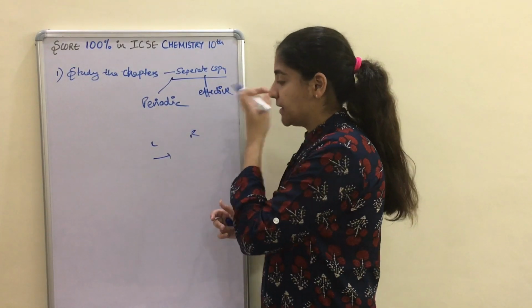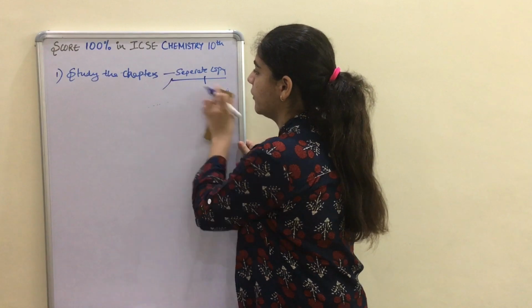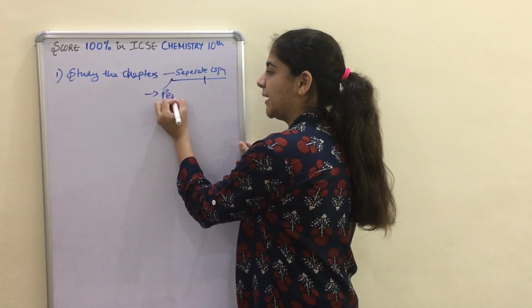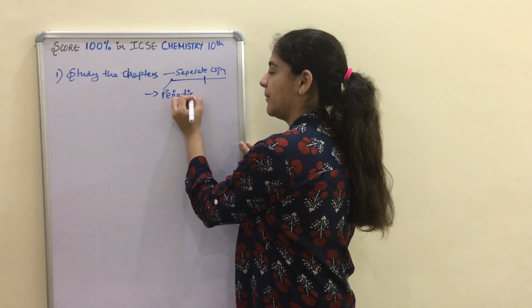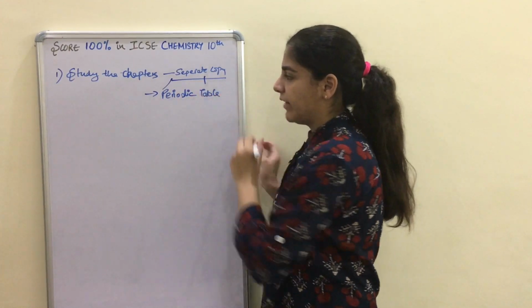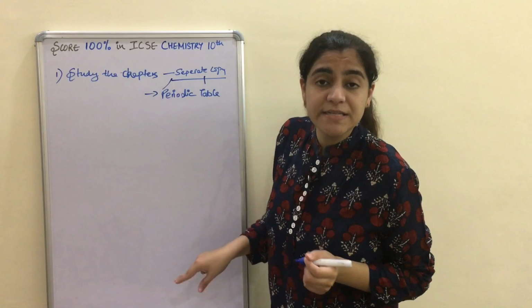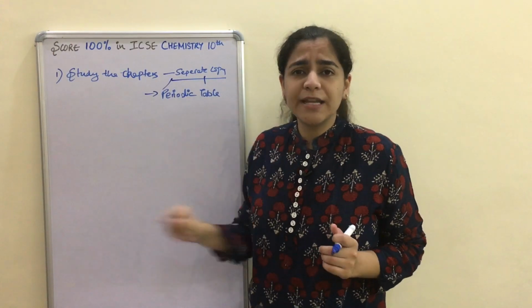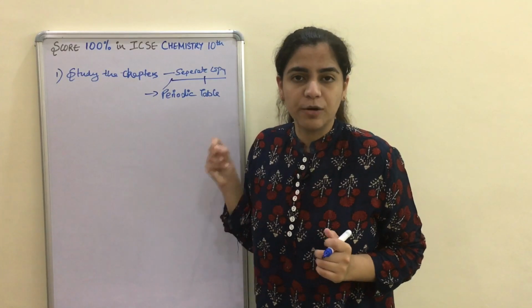In this separate copy, I will tell you what you have to keep writing. First of all, you have to write the periodic table, all the characteristics that the periodic table has. Like for example, when we move top to bottom, what things keep on increasing, and when we move from left to right, what things keep on increasing and decreasing. You can keep these points in your periodic table separate copy.